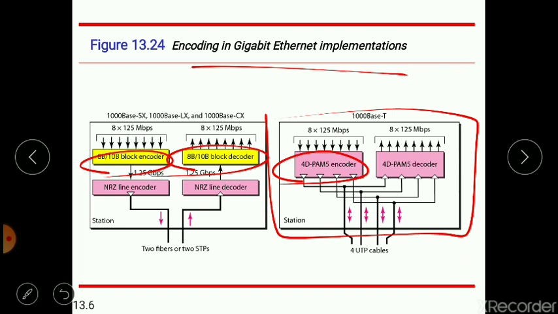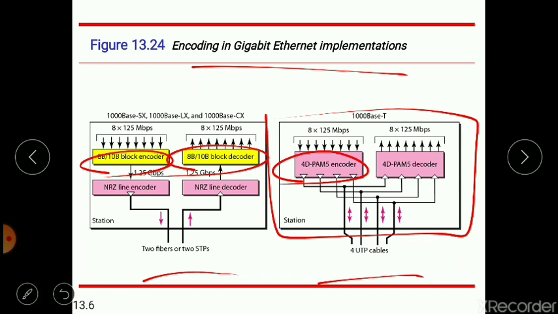Here each wire carries 250 Mbps instead of 500 Mbps, which is within the range of category 5 UTP cable. So this is what the encoding in gigabit Ethernet implementation looks like.